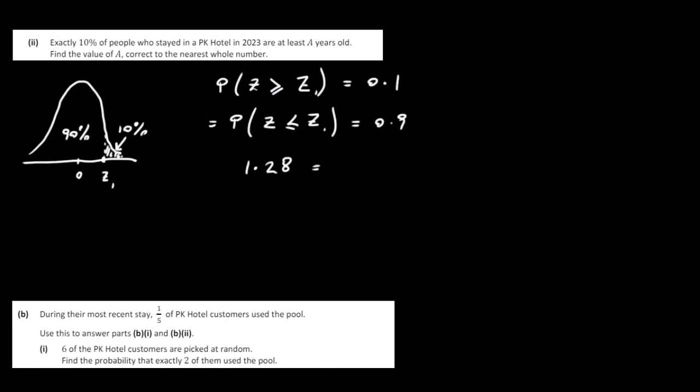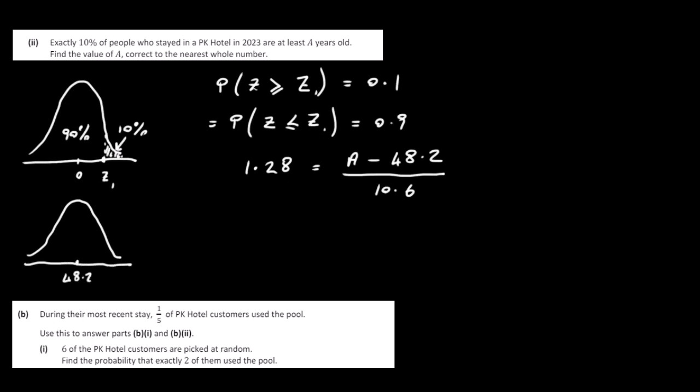So our Z value is 1.28, and how would we have worked out that Z value? Well, we would have taken the value A, subtracted the mean, which is 48.2, the population mean, and divided by the standard deviation. So remember, this is our standard normal curve with our Z, but the A comes into play from the original normal distribution, where the mean here was 48.2, and the A value is actually here. This A value corresponds to this Z value here, and your 10% is here, and your 90% is here. So this is your original normal curve, this is your standard normal curve here.